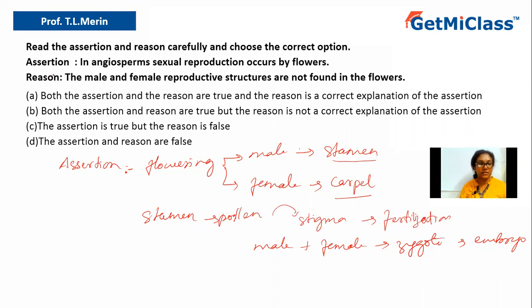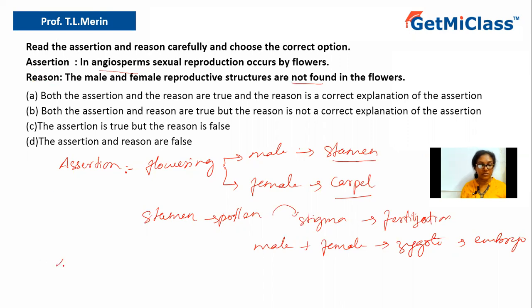But that is the assertion. Now, what about the reason they have given? They have given that the male and the female reproductive structures are not found in flowering plants, are not found in these flowers, which is absolutely wrong. Why? Because that is why they're called angiosperms. That means they are flowering plants, and they do have the male reproductive part and the female reproductive part. Hence we can say the assertion is true, but the reason is false.